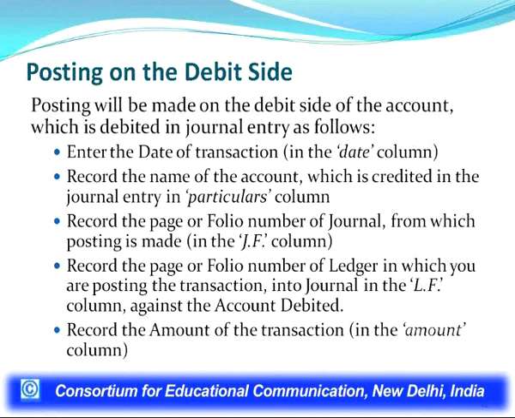So in the traditional format, all these four items will be mentioned on the debit side of the account. In the modern format, the date has only one column and only the amount column differs. Otherwise, there are common columns for date, particulars and JF, journal folio.